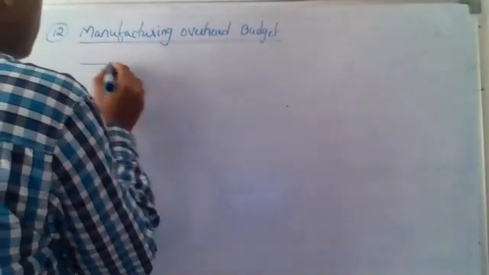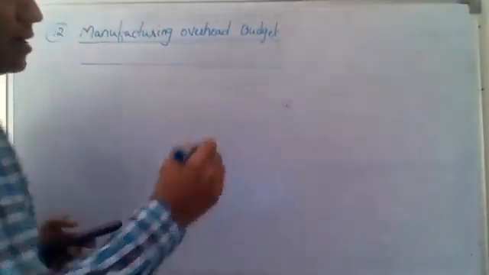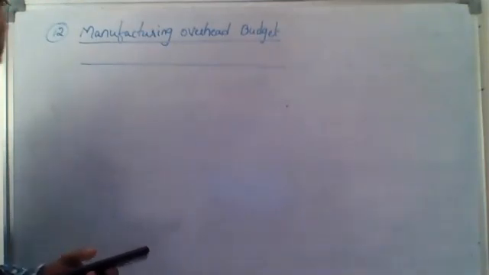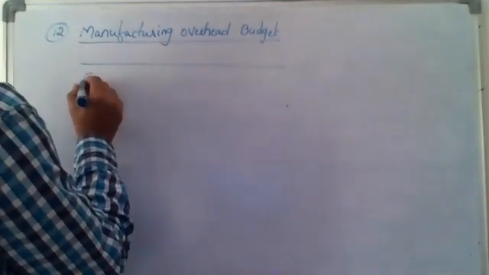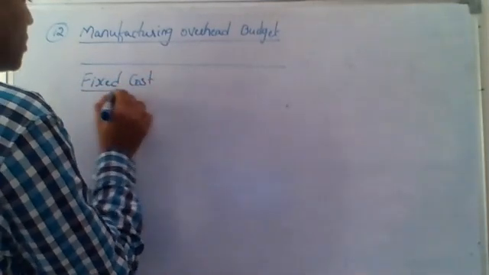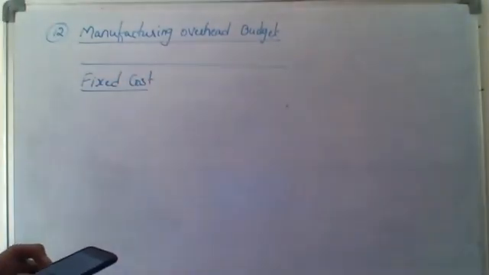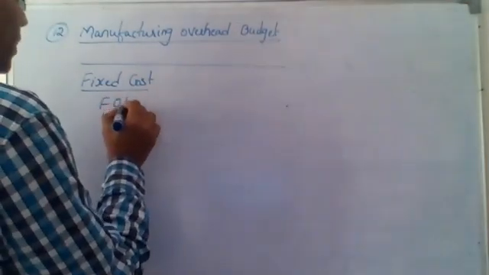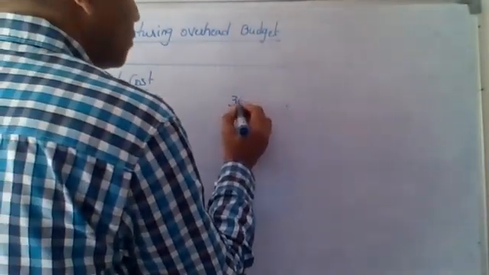Sir, what is the format of preparing this budget? It's as simple as it is. We are just going to add the variable cost and the fixed cost. So if it is given as fixed cost first here, I'm writing here fixed cost. The fixed cost given in the question, you can see fixed overheads is 30,000 rupees.